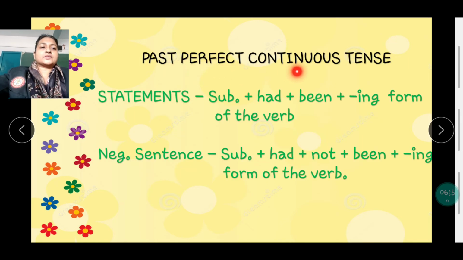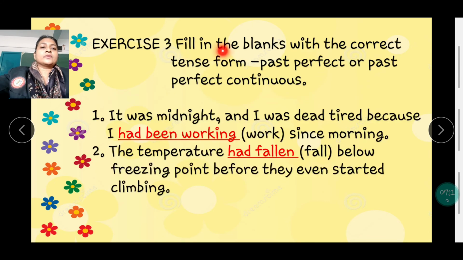Past perfect continuous tense. The statement can be written as subject plus had plus been plus ing form of the verb. So the negative sentence, that is not, can be added: subject plus had plus not plus been plus ing form of the verb. Filling the blanks with the correct tense form, past perfect or past perfect continuous.